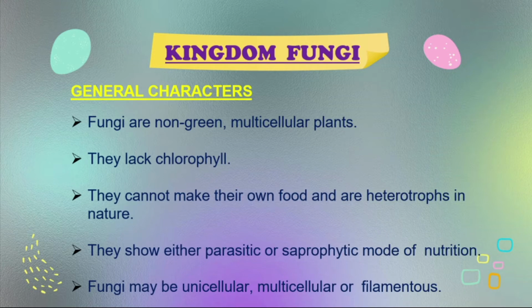That may be in parasitic or saprophytic mode of nutrition. Parasitic means taking energy from the body of a host. Saprophytic means taking energy from dead and decaying matter. Some fungi are unicellular, multicellular, or filamentous in nature.